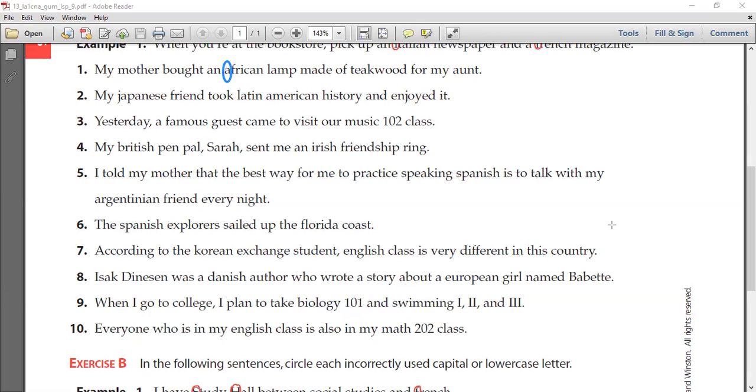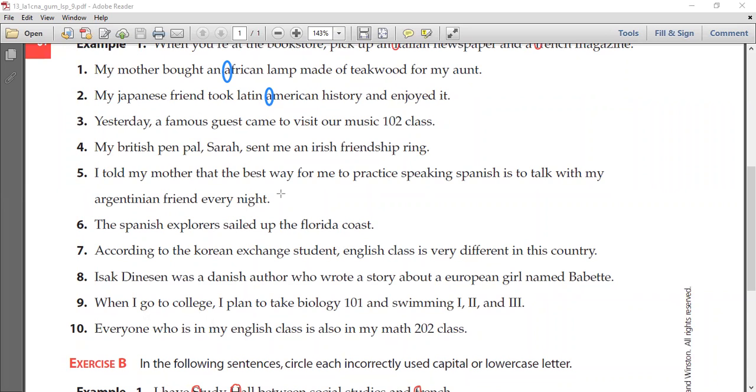Adam Al-Fahla. Would make A for America. Say it again. A for America should be capital. Yes, great. Okay, my Japanese friend took Latin American history. So American, and what else needs to be capitalized, Adam?